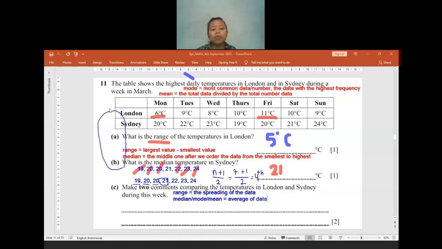Someone told me that Sydney is mostly hot. Okay, you can say that Sydney is hotter than London, or you can say the opposite, that London is colder than Sydney. They are the same thing. You cannot write these 2 sentences because they have the same meaning. So you have to find another one. Is there anyone who has another sentence? Is there anyone having another sentence maybe, other than this?